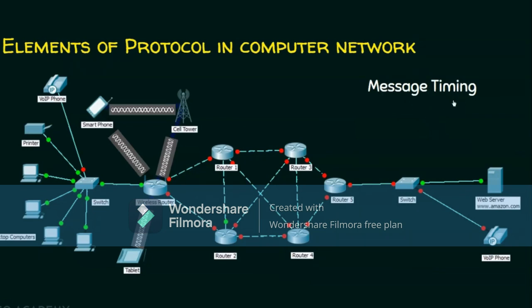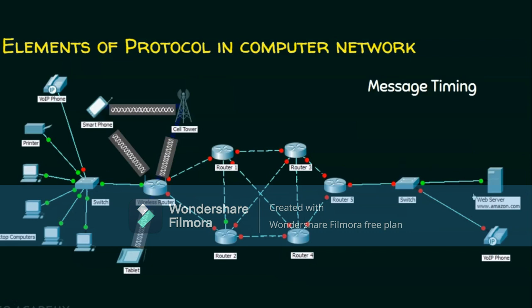Now we will see why message timing is to be handled by a protocol. If the sender is very fast and the receiver is a slow receiver, and obviously the receiver cannot handle the flow, there are chances for the data to get lost. To avoid this loss due to high speed sending, flow control has to be ensured by the protocol. That is, at what speed the sender has to send, that information is given to the sender. This information will be provided to the sender by the receiver.